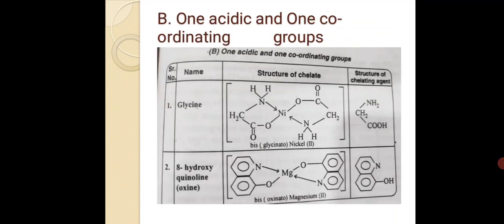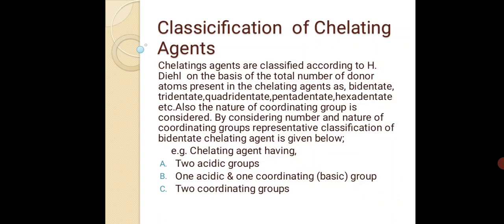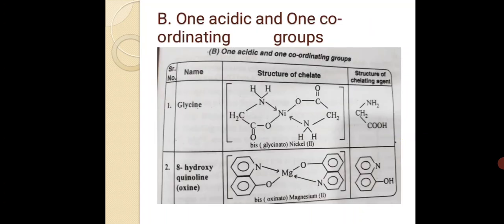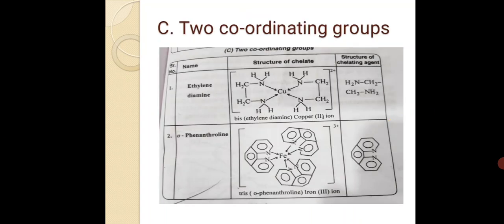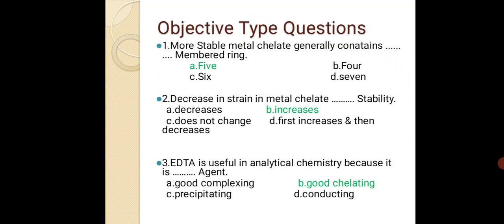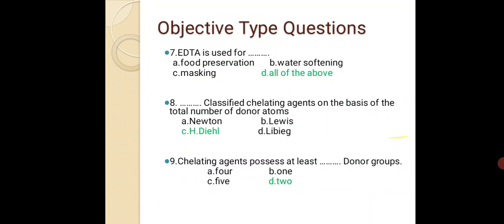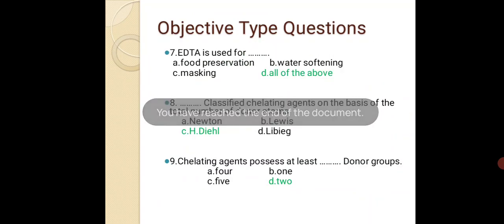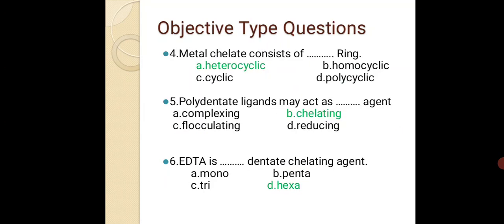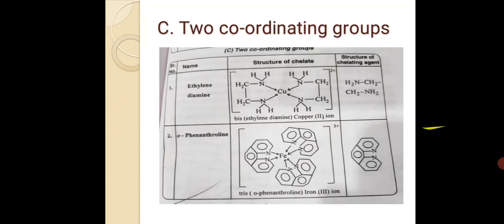Today we have discussed the classification of chelating agents: 2 acidic groups, 1 acidic and 1 coordinating basic group, and 2 coordinating groups. In the chart we have seen the classification and the multiple choice objective type questions related to our topic. Then in the next lecture we will see the application of chelating agents.